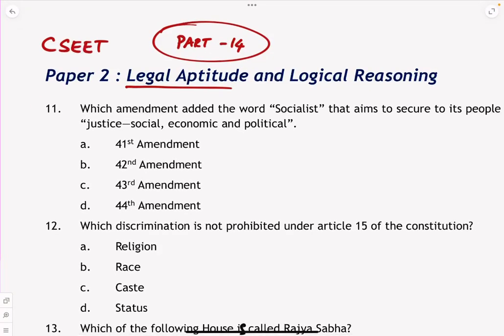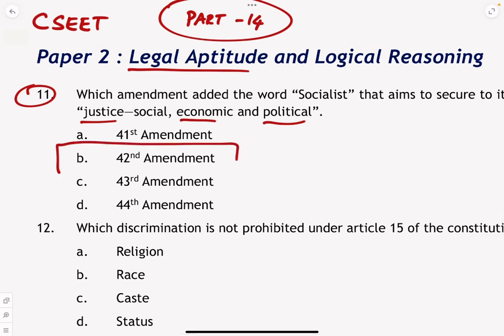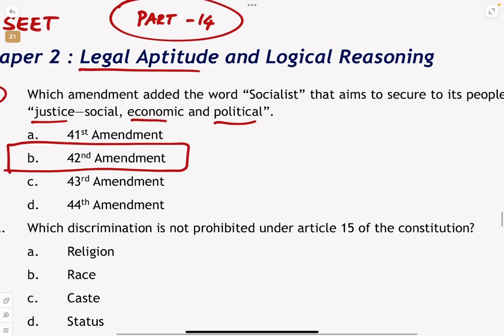Here is again a memory question. Which amendment added the word socialist that aims to secure to the people social justice, economic justice, political justice? That was the 42nd Amendment. We also call this amendment a mini constitution. Why? Because many amendments happened at that time. There were so many amendments that we call it the mini constitution.